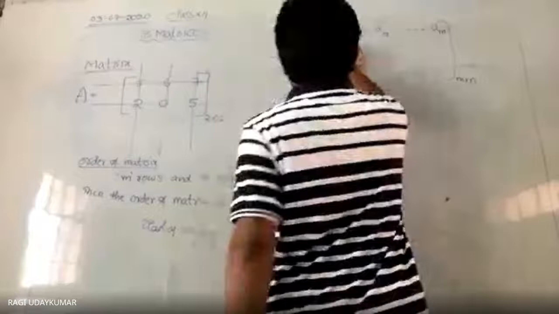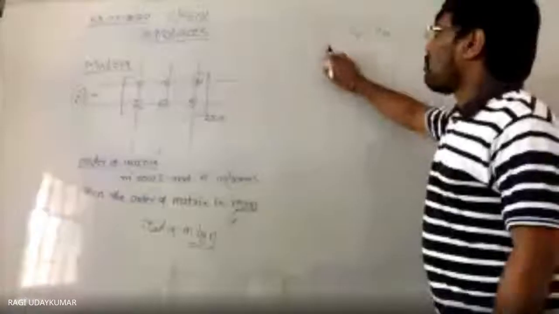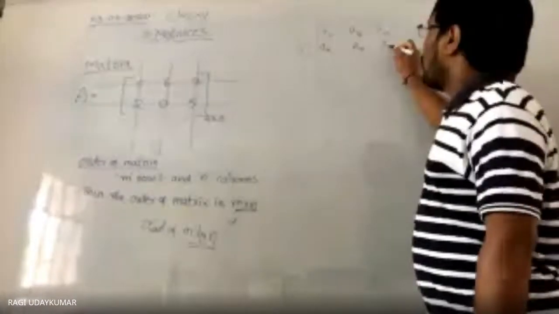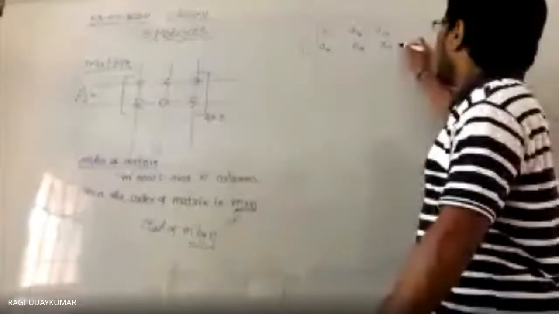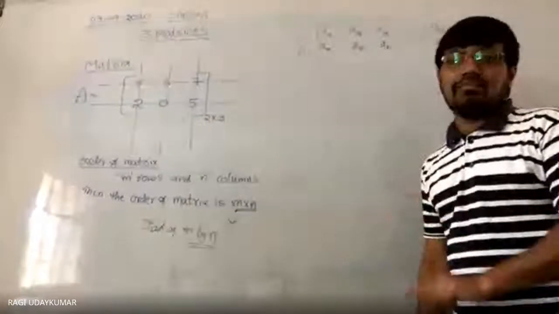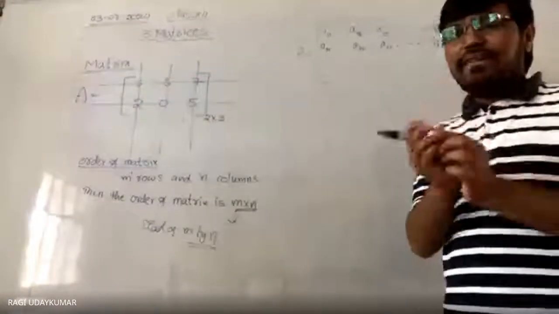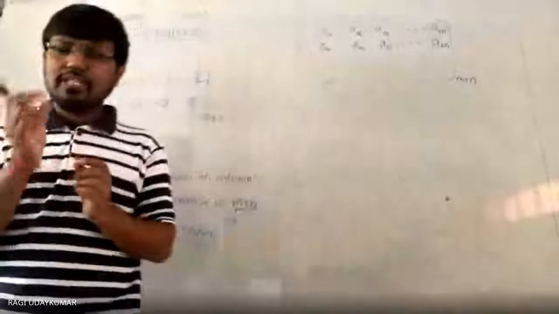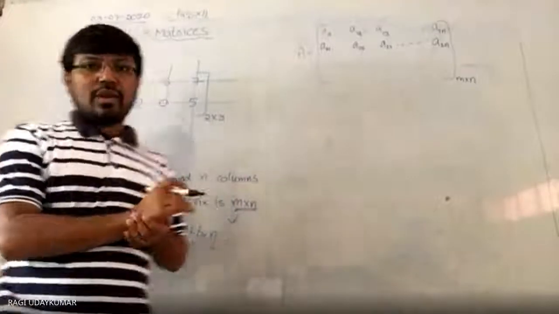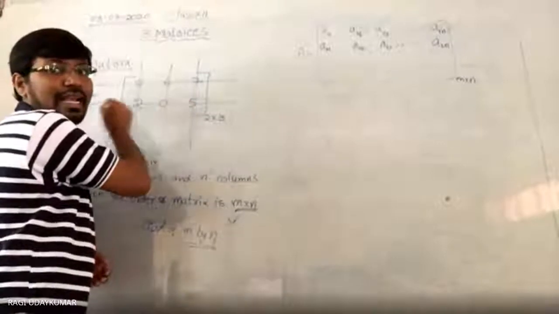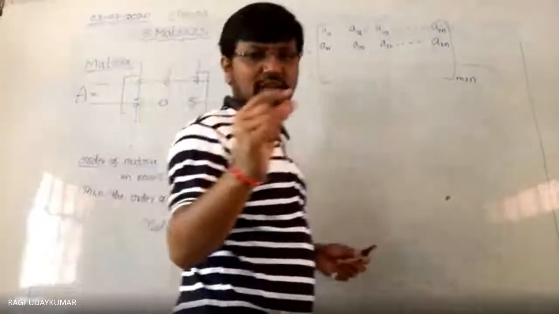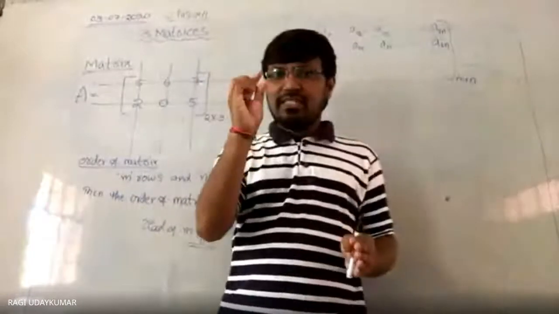Second row, if you observe: A21, second row first column. A22, A23, and so on, up to A2n, the second row, nth column element. So every element in the matrix is going to have a specific representation. If you see this one, it is second row, second column. Second row, second column element means a fixed place will be there in a matrix if you arrange them.